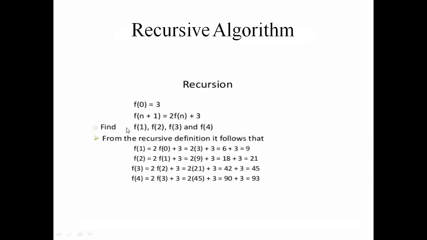Next, in this algorithm, this is the base case: f of 0 is the base case, and this is the general case. We substitute f of 1, f of 2, f of 3 in this formula and we get these values. This is a recursive algorithm.